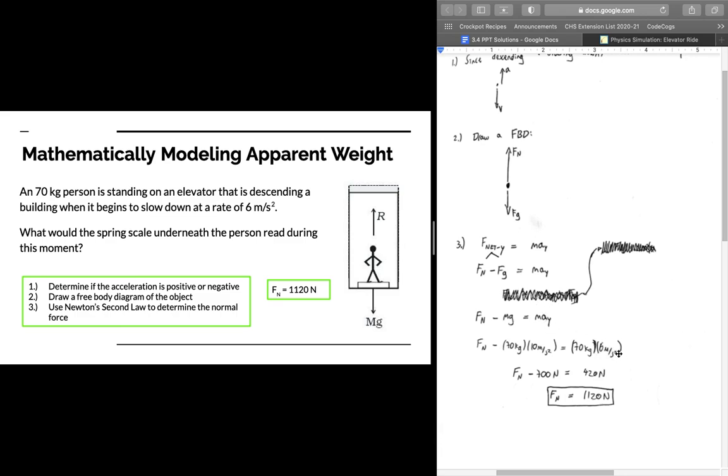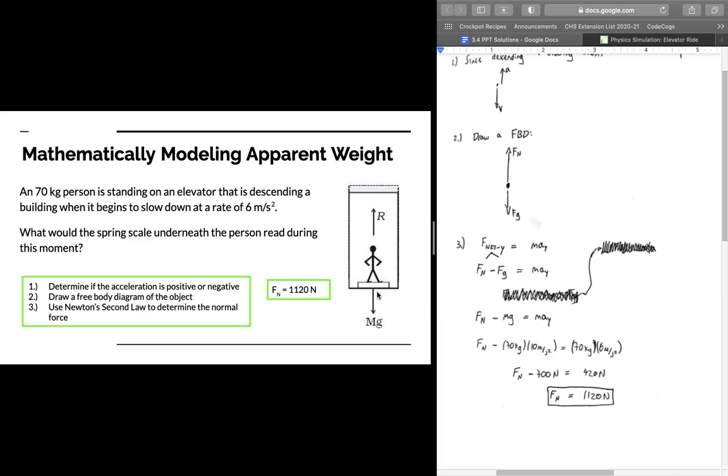Okay? Please note that if the acceleration was negative, this would be a negative 6 right here. Okay? But it's positive in this case. Okay? So 70 times 10 is going to give us 700. So we're going to have Fn minus 700 equals 420. We add 700 to both sides, which is going to give us Fn equals 1,120 newtons. Okay? So we're always going to be solving for a normal force in this case.